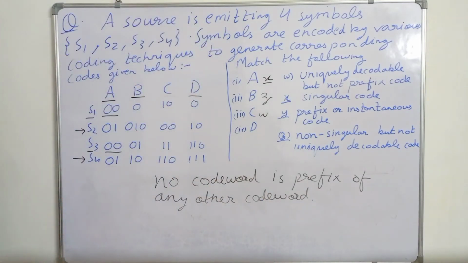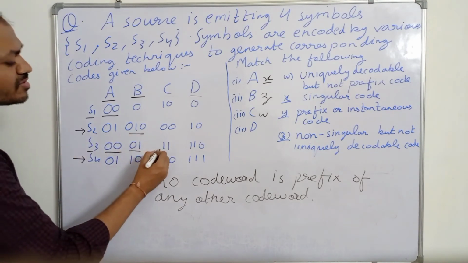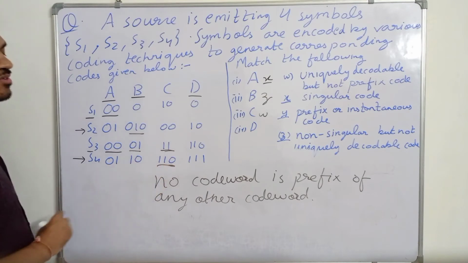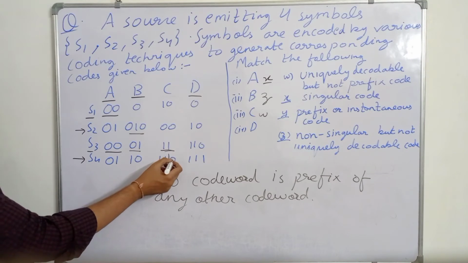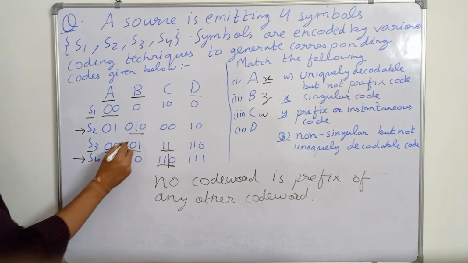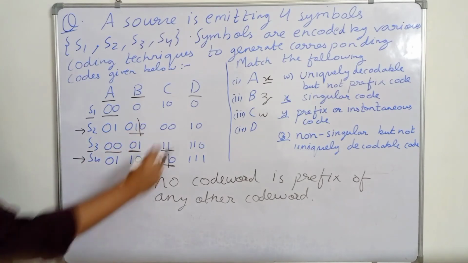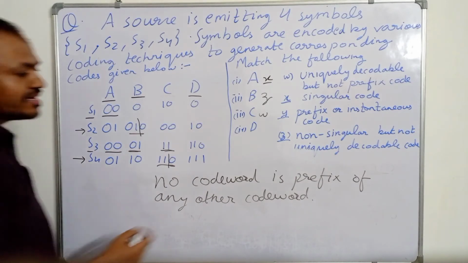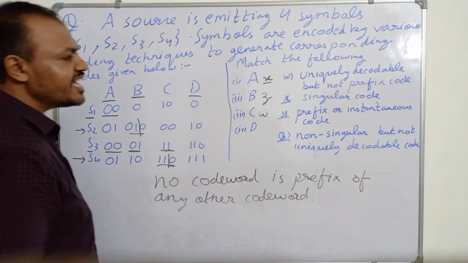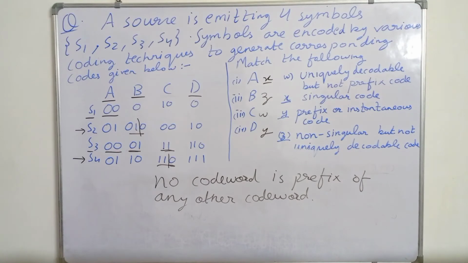If you see here, 01 was a prefix of 010. In C, 11 was a prefix of 110, because 110 can be broken into two parts, 11 and 0, and 11 is equal to S3. Similarly, 010 can be broken into two parts, 01 and 0, and 01 is equal to S3. But in D, no code word is a prefix of any other code word. So the coding technique D is a prefix code, and a prefix code is always a uniquely decodable code.